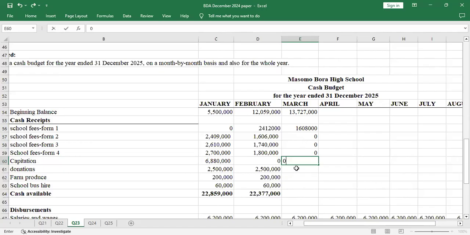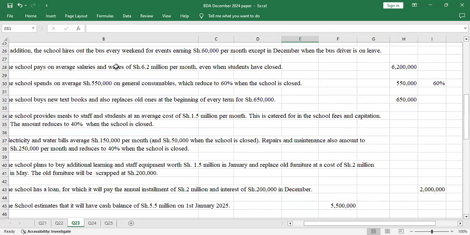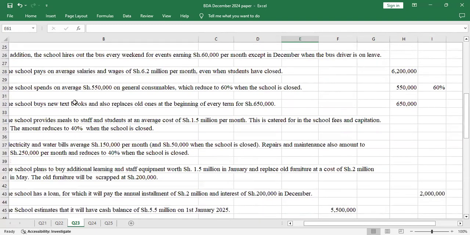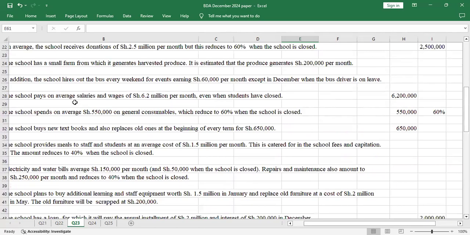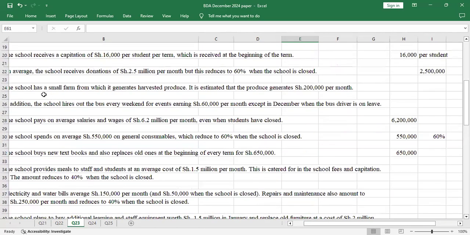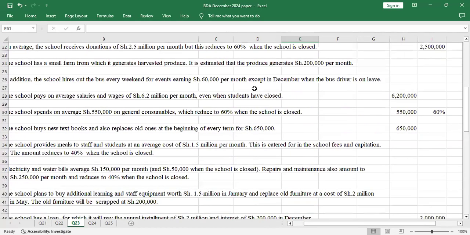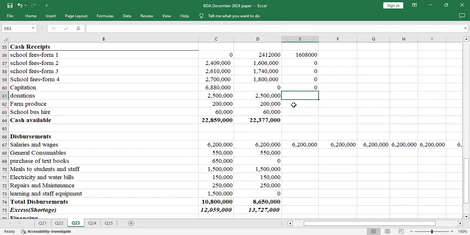Then what about donations? Let me go to donations and check. On average, the school received donation of 2 per month, but this reduces when the school closes. So even in March, the donation will still be 2.5.